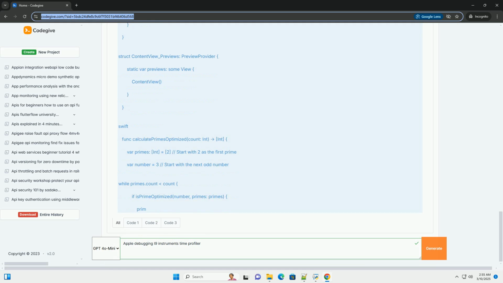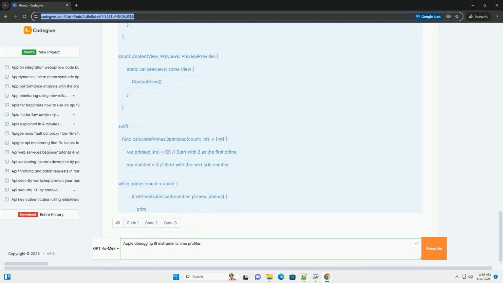Dealing with lazy symbolication: occasionally, you might see symbols in the call tree that are not fully symbolicated, for example addresses like 0x1000000000. This means Instruments couldn't map the addresses to function names. To fix this, ensure you have debug symbols: make sure your build configuration is set to generate debug symbols, usually the debug configuration. Clean and rebuild: sometimes a clean and rebuild of your project is necessary to ensure that the debug symbols are up to date.